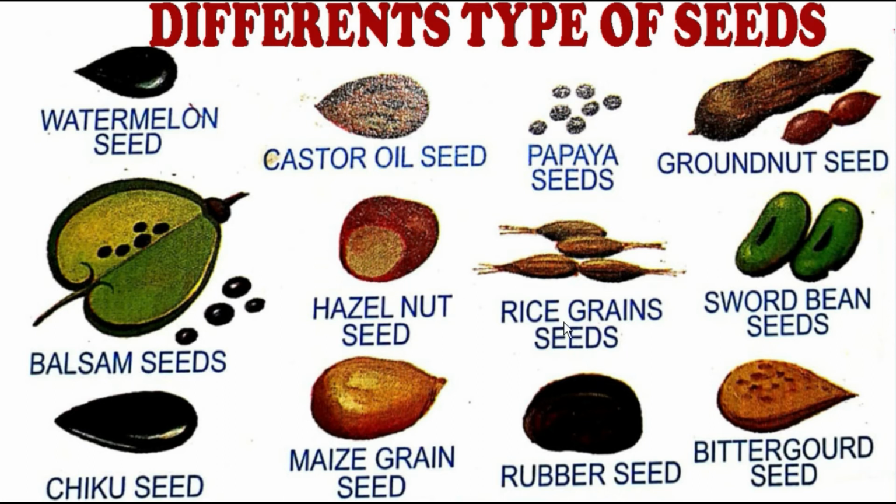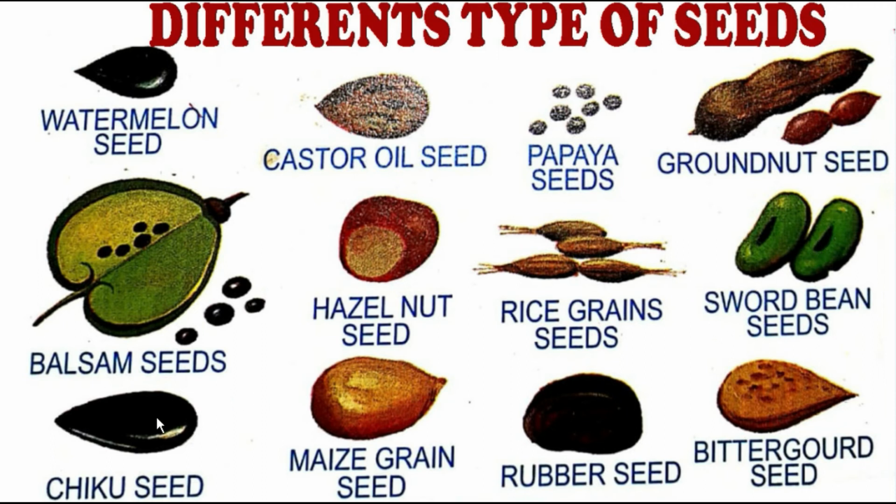Now come to the rice and grain seeds. Rice and grains. We all are eating rice and grains at our home. See how the seeds are. It is covered. See the cover of the seeds. Now come to the Swartz bean seed. See how these seeds are curved and of green color. See in between there is a black color. It is known as Swartz bean seeds.